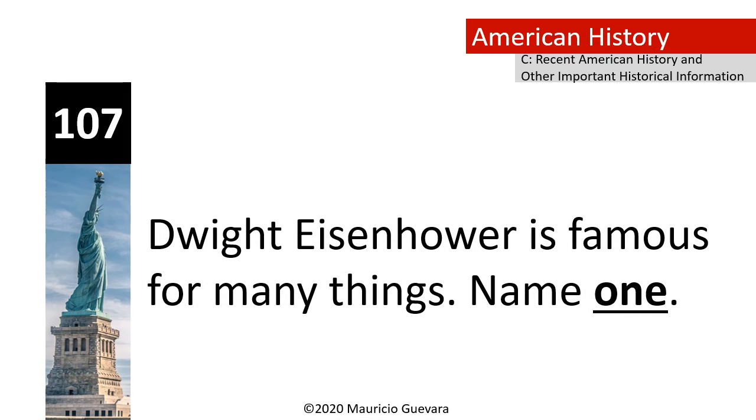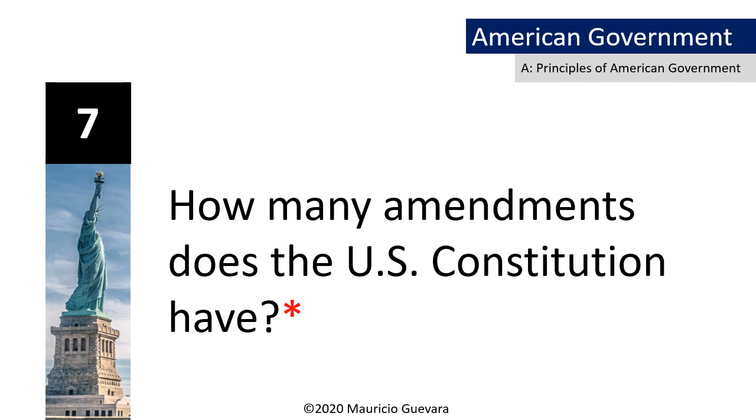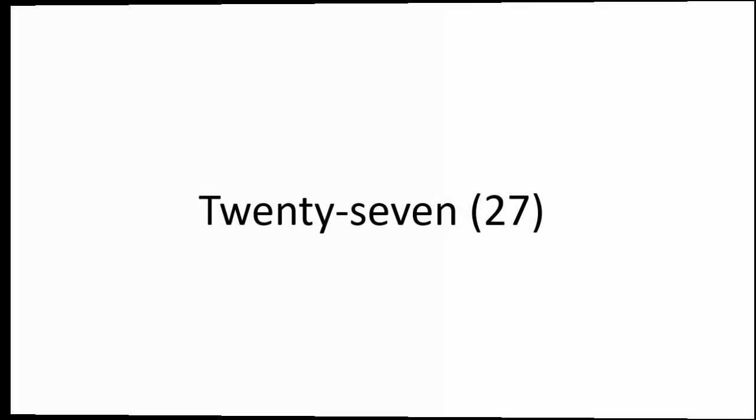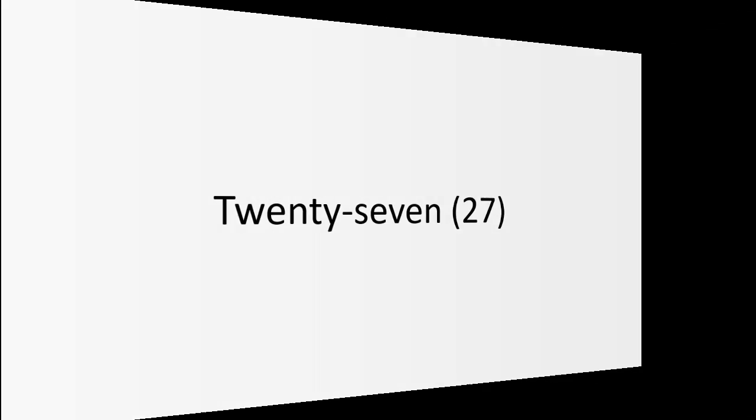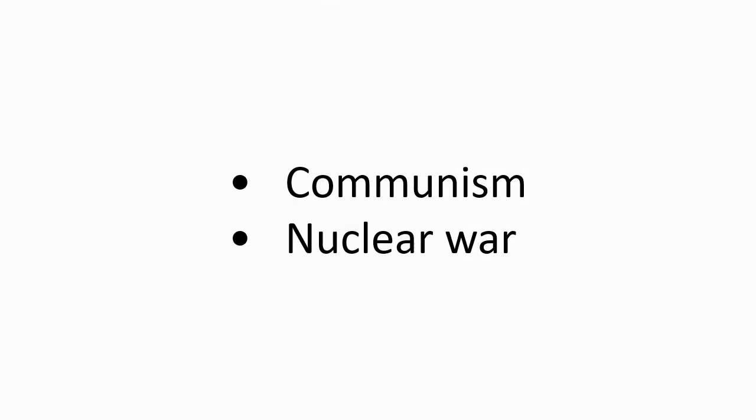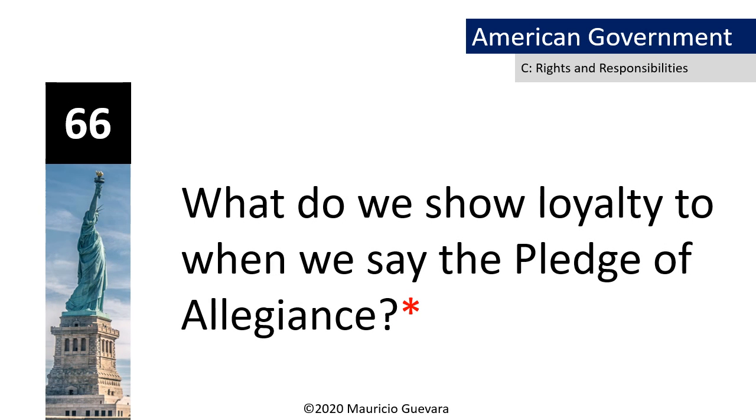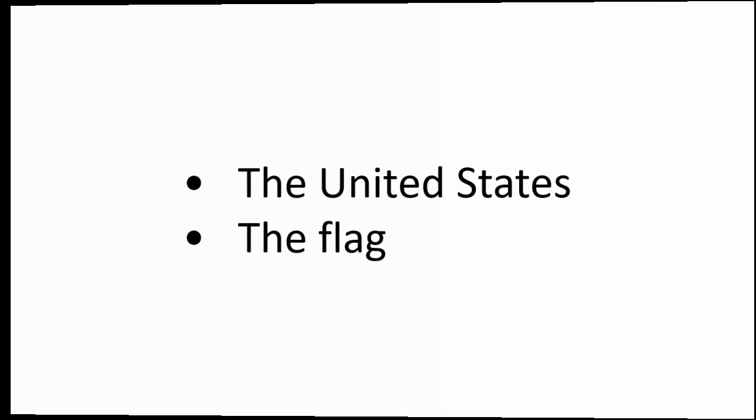Dwight Eisenhower is famous for many things. Name one. General during World War II. How many amendments does the U.S. Constitution have? 27. During the Cold War, what was one main concern of the United States? Communism. What do we show loyalty to when we say the Pledge of Allegiance? The flag.